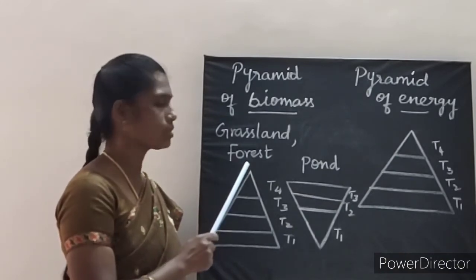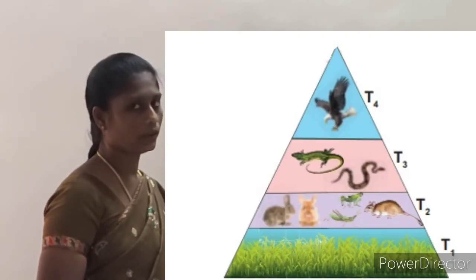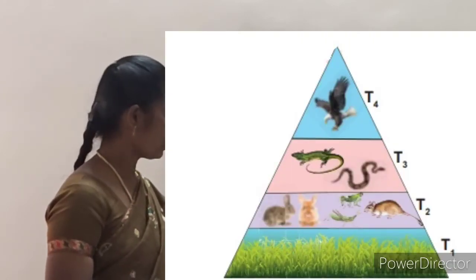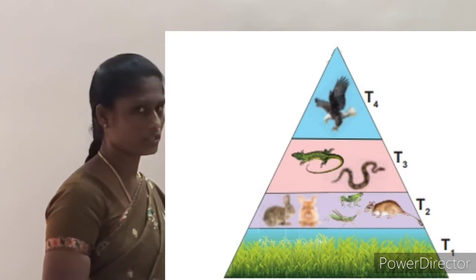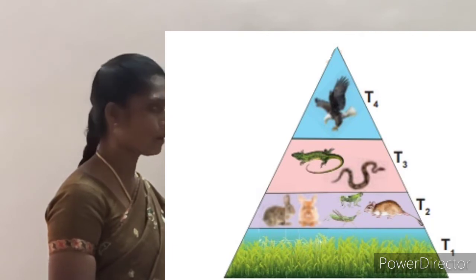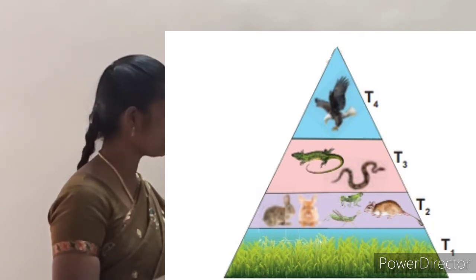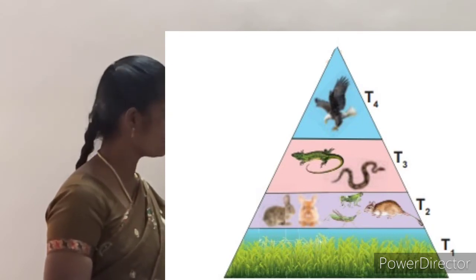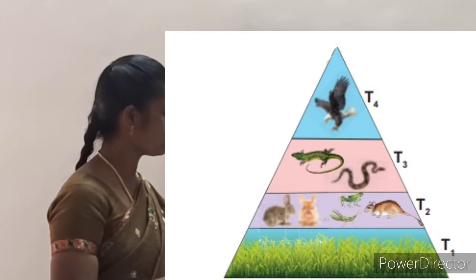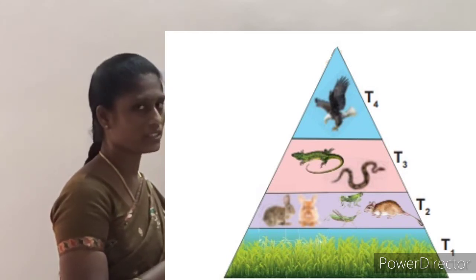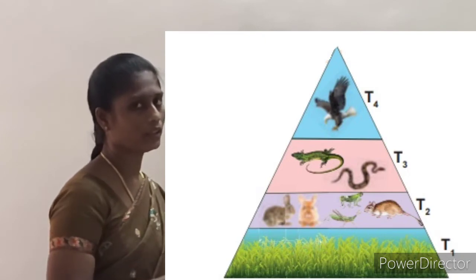In grassland and forest ecosystem, the bottom of the pyramid, that is the T1, the first trophic level, is occupied by the producers. Towards the upper levels there is a gradual decrease from one trophic level to the next, from producer to tertiary consumer. So grassland and forest ecosystem shows upright shape.